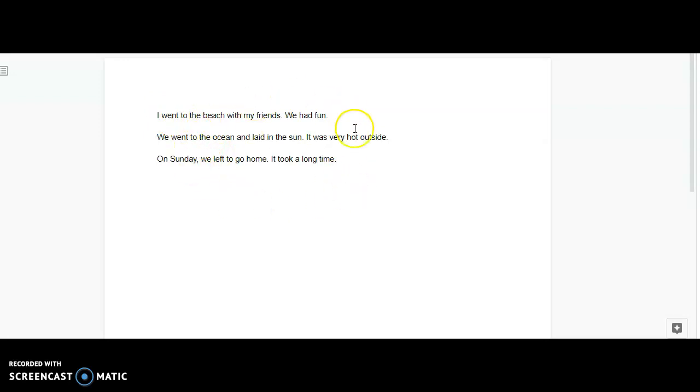So I have kind of like a rough draft of a story. Notice there's not a lot here, there's not a lot of details, and I want my story to be more interesting for you. So I've got 3 paragraphs here. They're not very long, so I don't even know if I'd call them a paragraph, but I've got some information that I've started. So in my first paragraph, I said, I went to the beach with my friends.